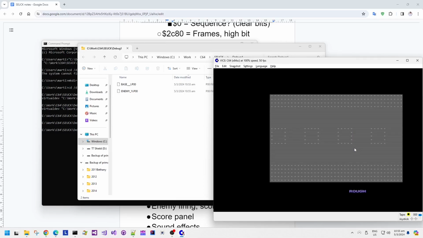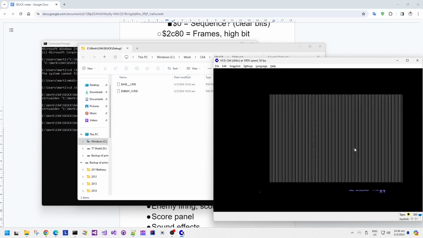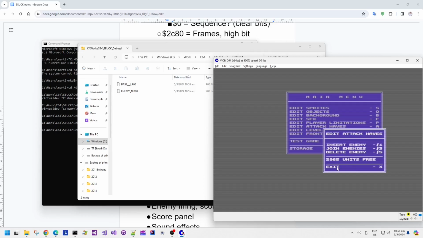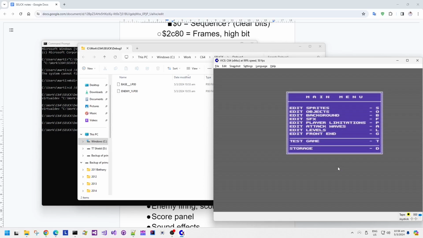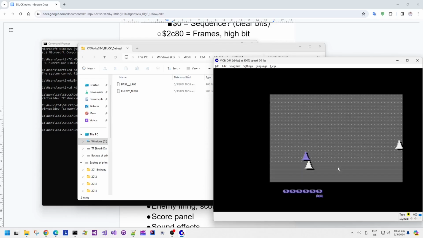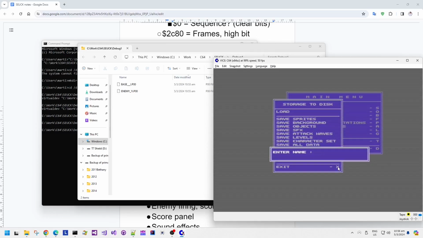There's that rough position again. I'm going to be using the same rough position, which is after the first block, and this time I'm putting the enemy in the bottom right-hand corner of the screen and just moving it like so. So it's going to move all the way up the screen and then wander over a little bit. The units free has changed again, which is expected. We're adding attack wave data. We want to see that units free decreasing, of course. Now we have 2 enemies that seem to spawn at the same time and then have different attack waves. So let's save that as enemy 2, so we have something to compare against.